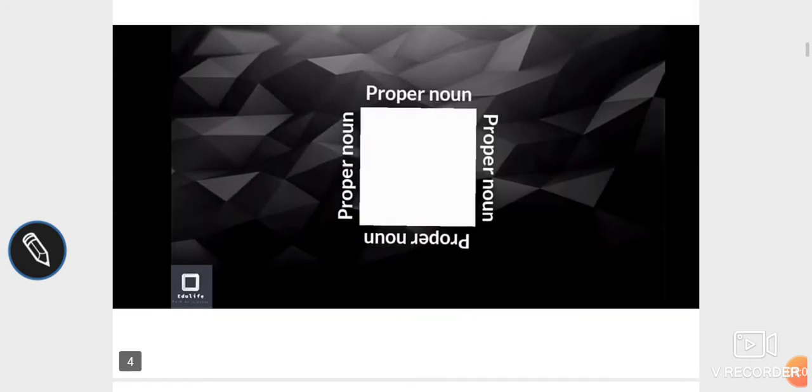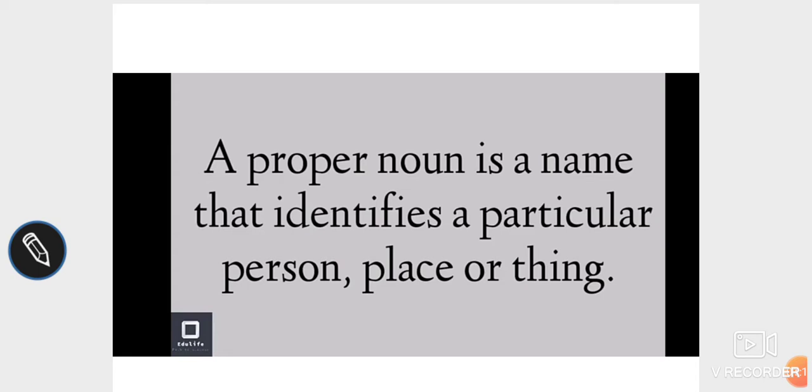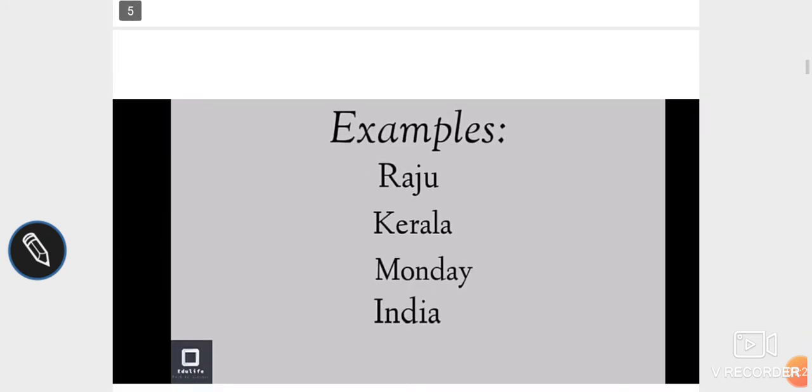What is a proper noun? A proper noun is a name that identifies a particular place, person or thing. Children, we know that a proper noun is the special name given to a particular person, place or thing. For example, Raju, Kerala, Monday, India, etc. Raju is a special name given to a person. Kerala is a special name given to a state. Monday is a special name given to a day in a week. And India is a special name given to a country.